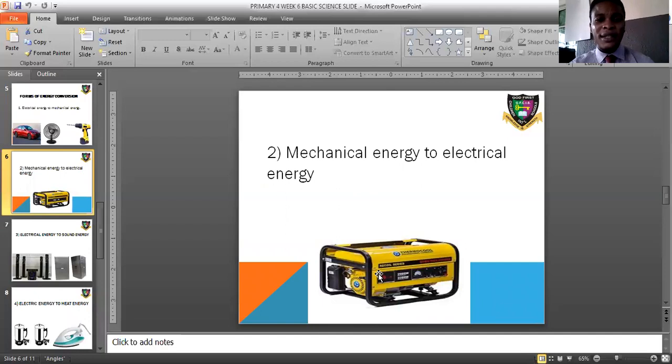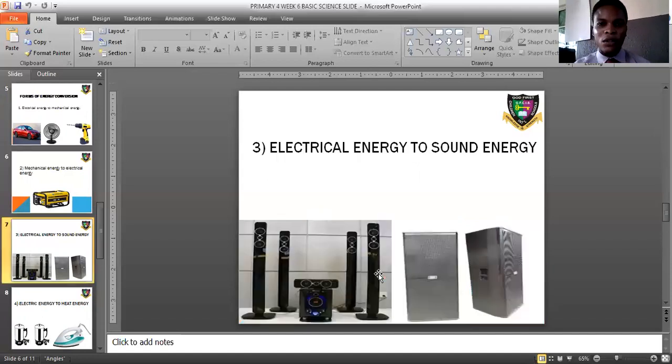The second one is mechanical energy to electrical energy. Your generator. Your generator produces electricity. And do not forget that your generator contains mechanical energy, and this mechanical energy is what we convert to electrical energy, which is the electricity your generator produces. Is that understood? Good.